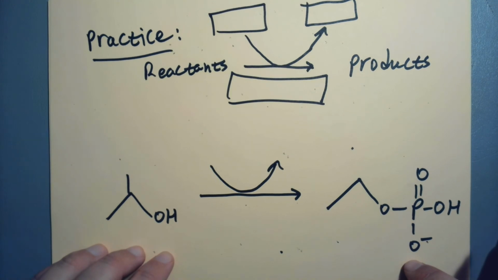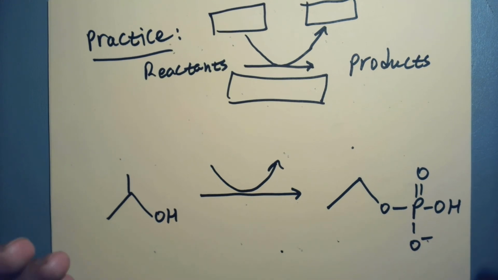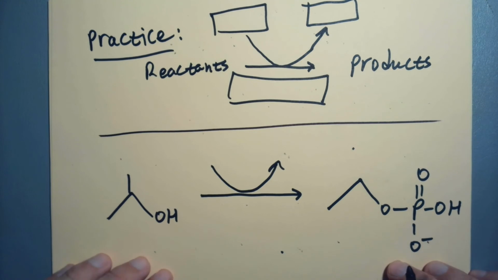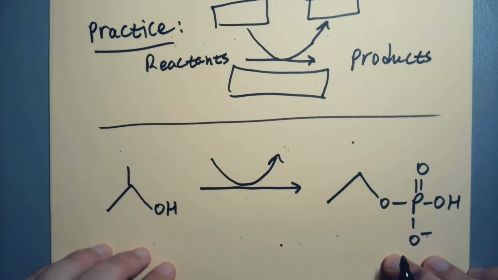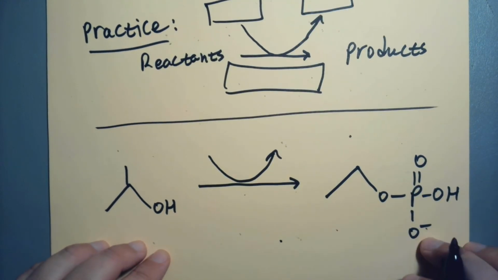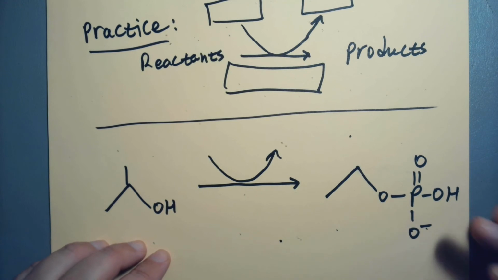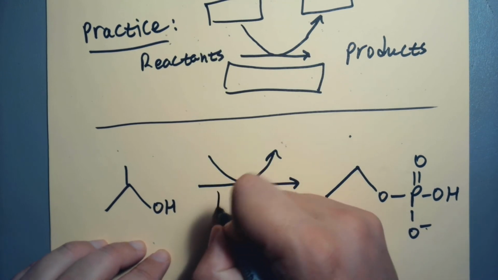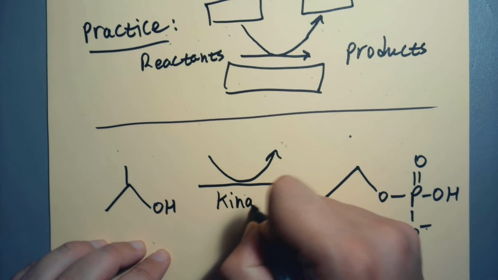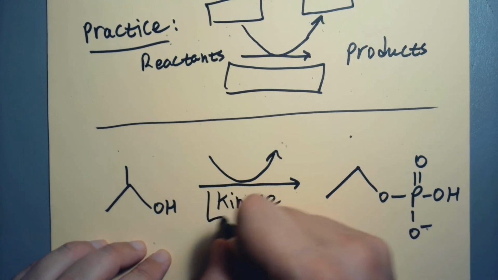What do we do with this information? Well, what type of reaction is this? Okay, what type of reaction do we have down here? It looks like we've added a phosphate to something. Okay, so it's a phosphorylation reaction. So that means my enzyme type, which I'm going to write down here, is kinase.